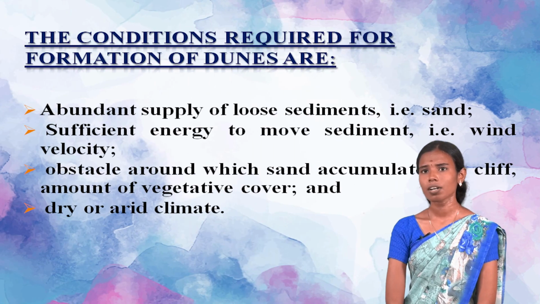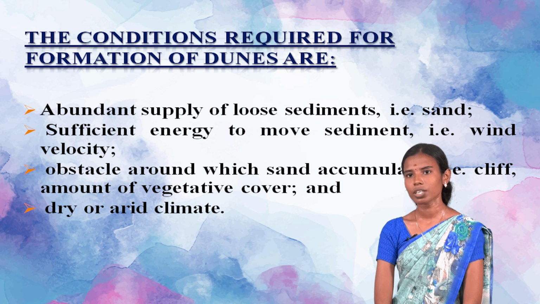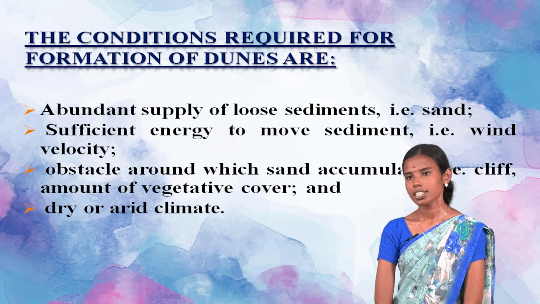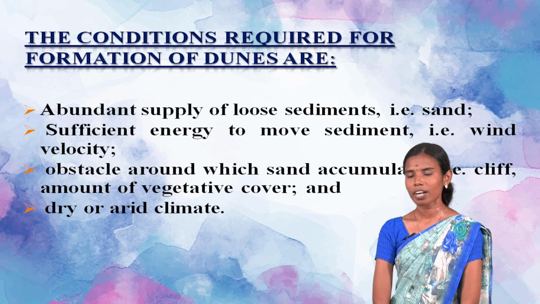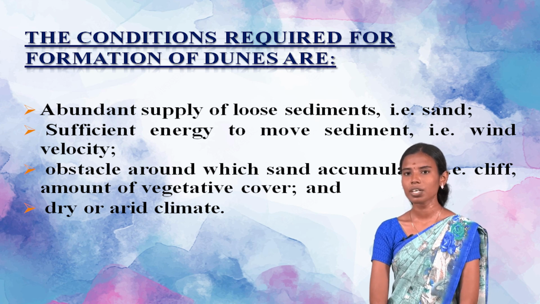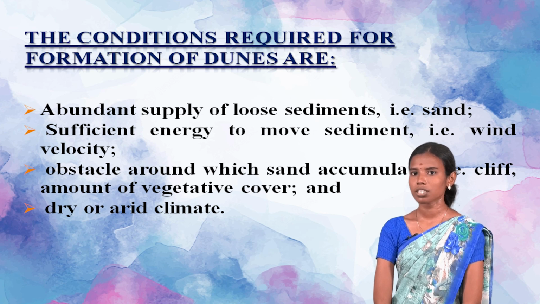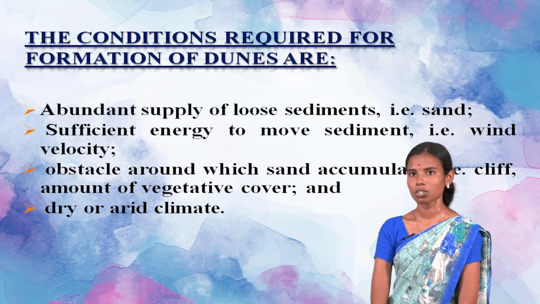There are some conditions for the development of sand dunes. The first one is an abundant supply of loose sediment, that is sand. Second is sufficient energy to move the sediments from one place to another, that is the velocity of the wind. Third is an obstacle around which the sand accumulates, that includes cliffs and vegetative cover, and finally a dry or arid climate. These are all the conditions for the development of sand dunes.